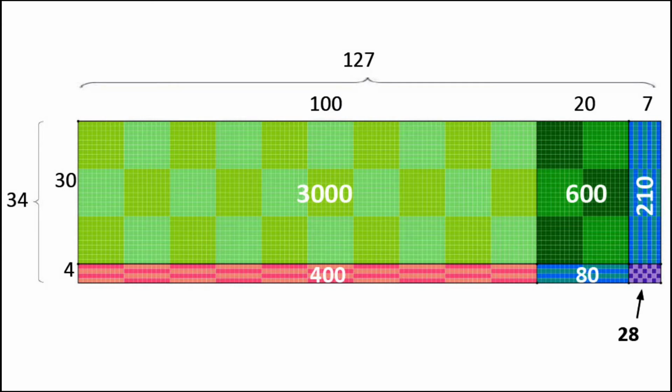So finally, let's look at a problem where the numbers are quite a bit larger. Here we have an area model for the product 34 times 127. So in this case, if we break each of the dimensions down into place value, we've got tens and ones for the 34, but now we have a new place value for 127. We have a hundreds place, a tens place, and a ones place. So here there are 3 digits in 127, and there are 2 digits in 34. So we're going to have 6 partial areas, or 6 smaller rectangles that make up the entire rectangle.